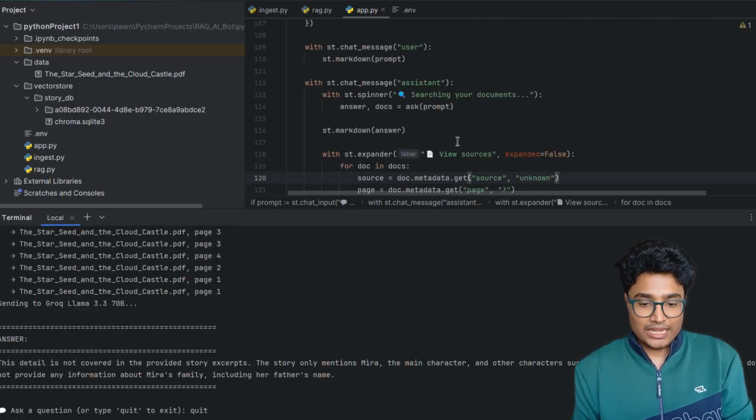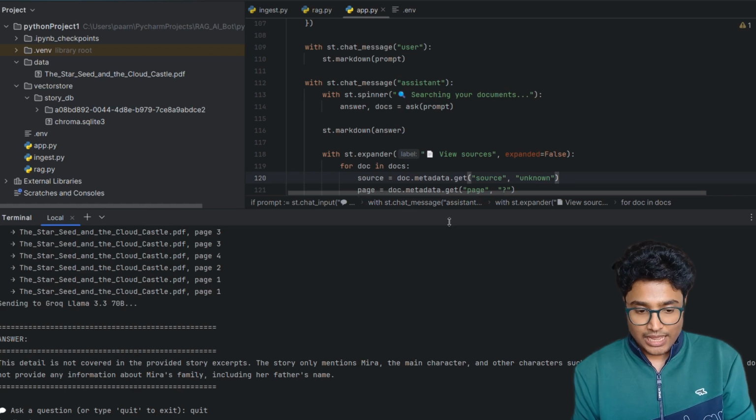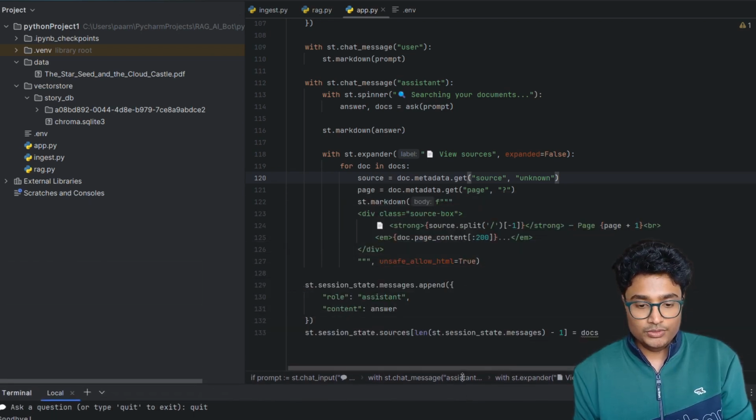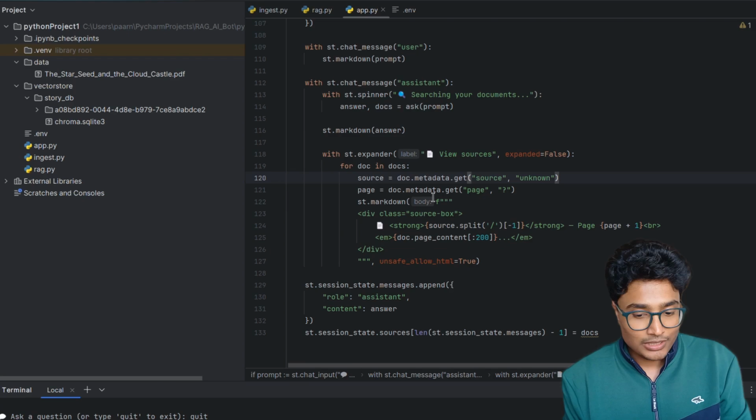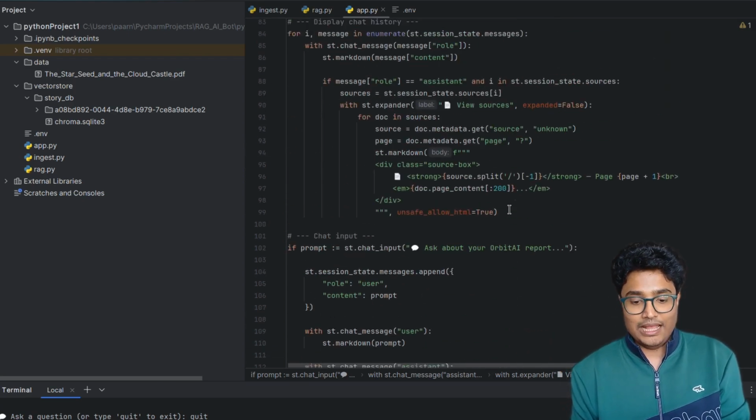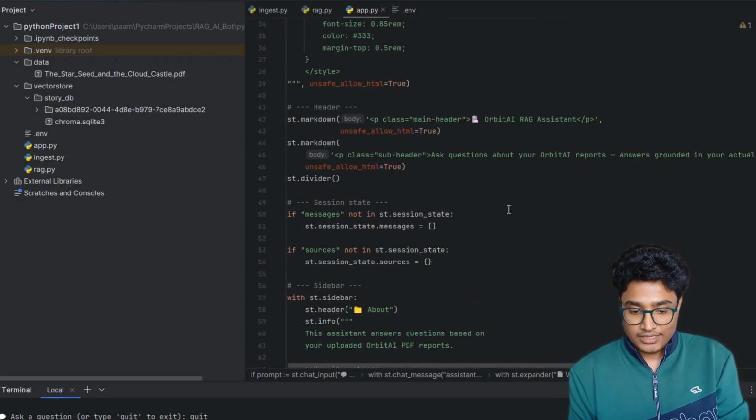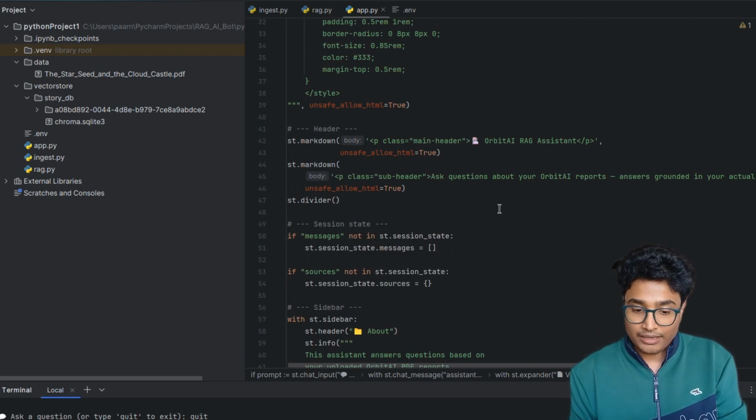Now to make this chatbot look more user-friendly, I also built a UI application using Streamlit. So this is not the actual AI logic itself. Think of it as the front end or interface layer. The AI system is still running in the back end, but the UI gives it a cleaner and more interactive look and feel.